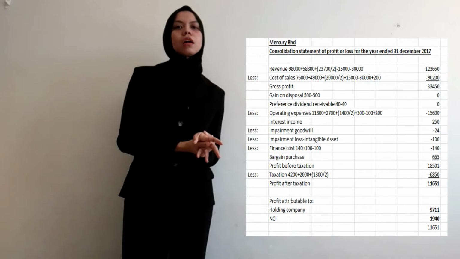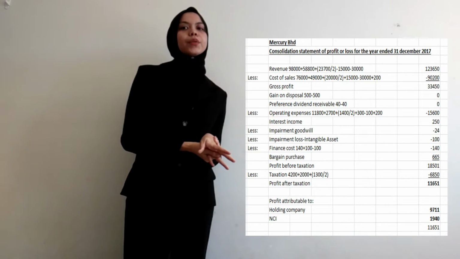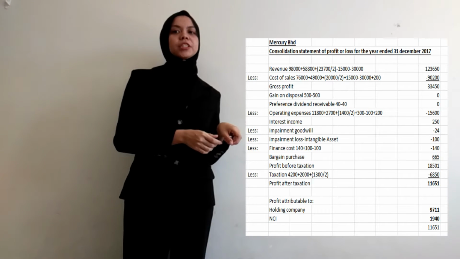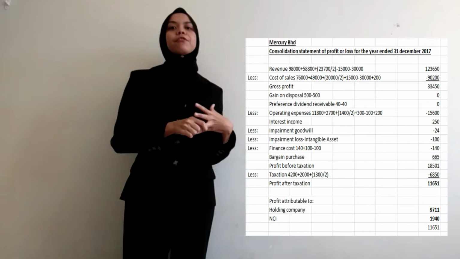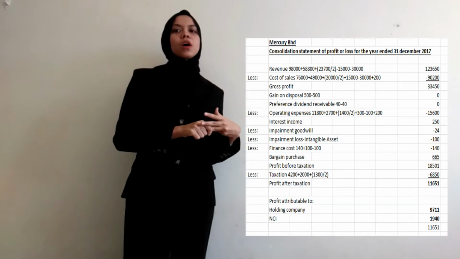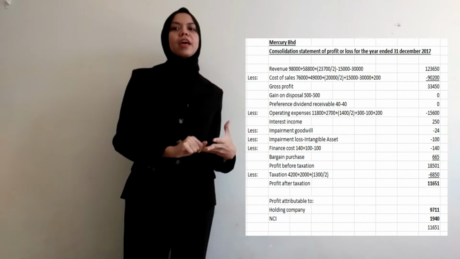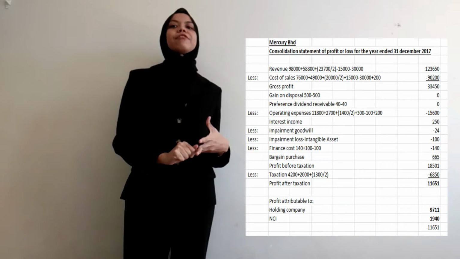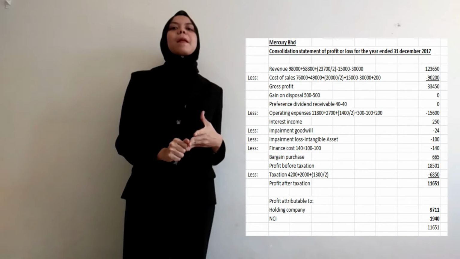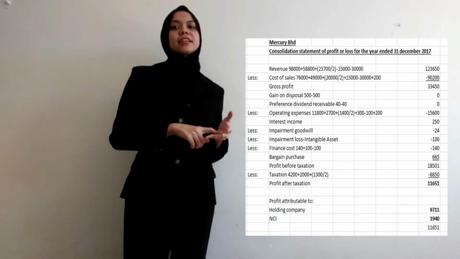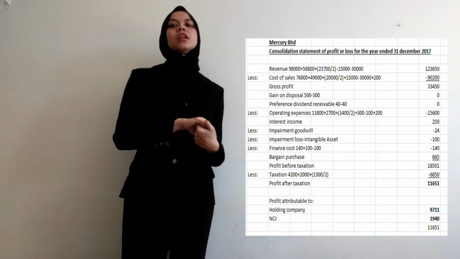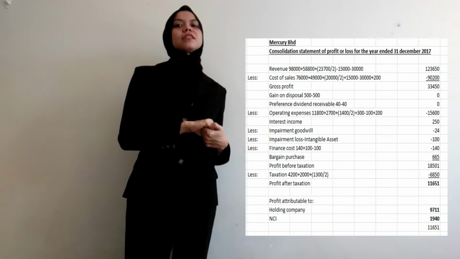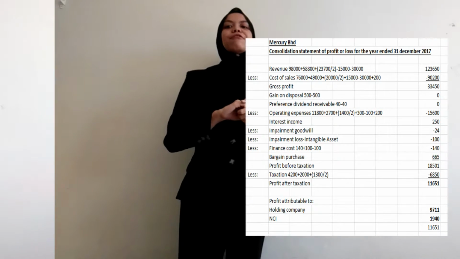So after that we plus bargain purchase, which is 665, and we get the profit before tax, which is 18,501, and less taxation, and get the profit after taxation, which is 11,651.